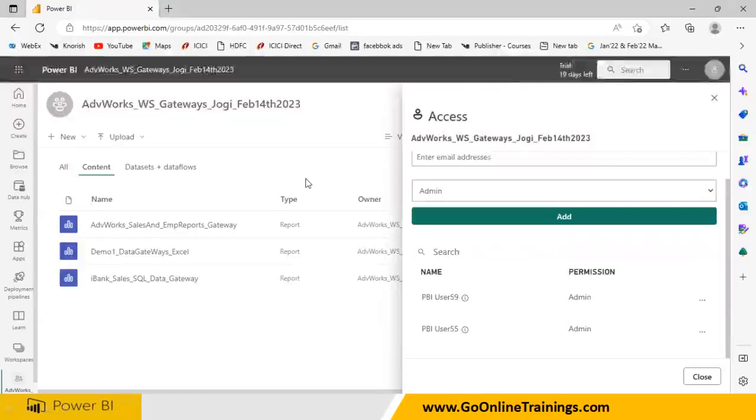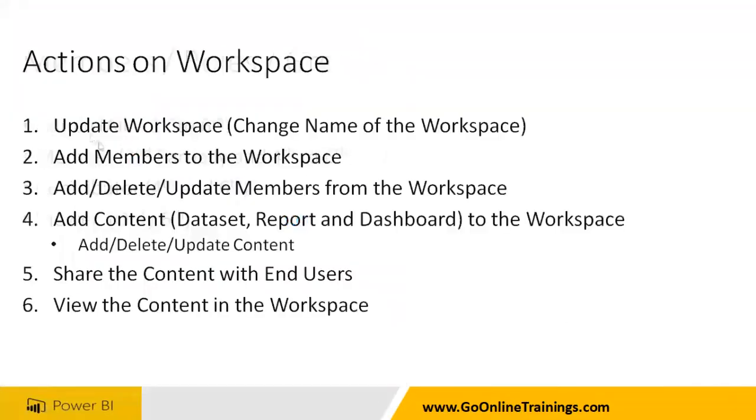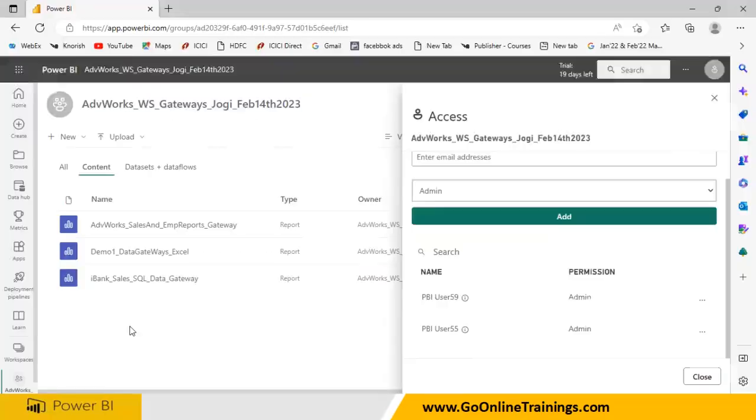What is the meaning of 1 to 6? You can just go back. So update workspace, add a member, delete, update, everything, all the actions you can do. That is what is called admin. Admin means parent at home, right? Everybody, parents can do that. So that is the role. So you can do everything, deleting a workspace, creating a workspace, or adding a few more people, everything you can do if you have these privileges.